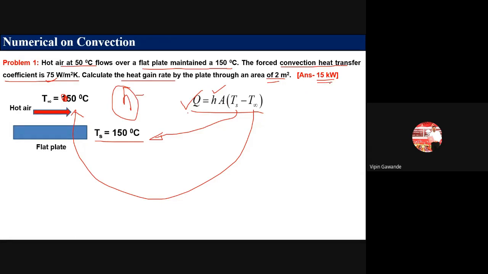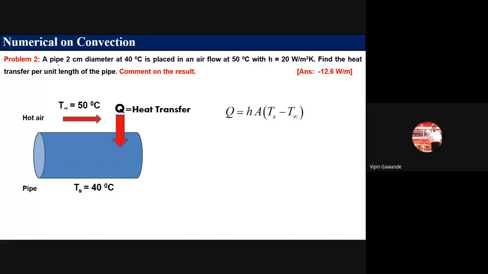It comes out to be 15 kilowatt. Initially it will come out as 15000 watt. Then you divide this by 1000, so it is converted into kilowatt. This k is for 1000.